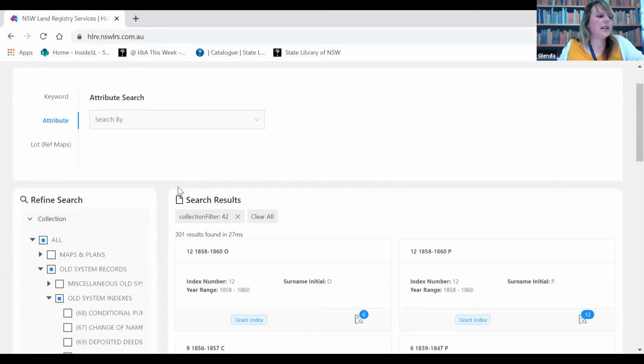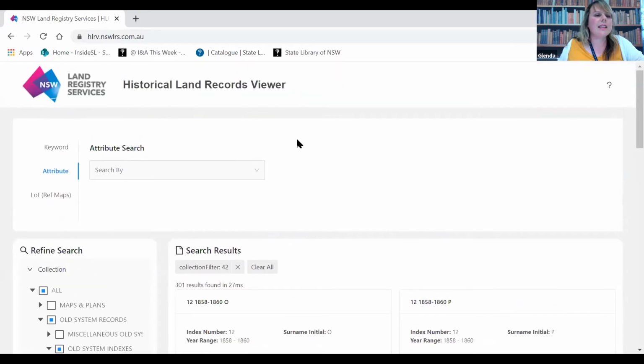Then you're going to get all the results in that record set showing up in the middle of the page, which appear to be ordered randomly. Each result is a volume or part of a volume of the grant index. Now, if we go back to attribute and click on search by, it's narrowed down to what you can search by. The simplest is just surname initial, as the grant index is ordered by name within blocks of time.